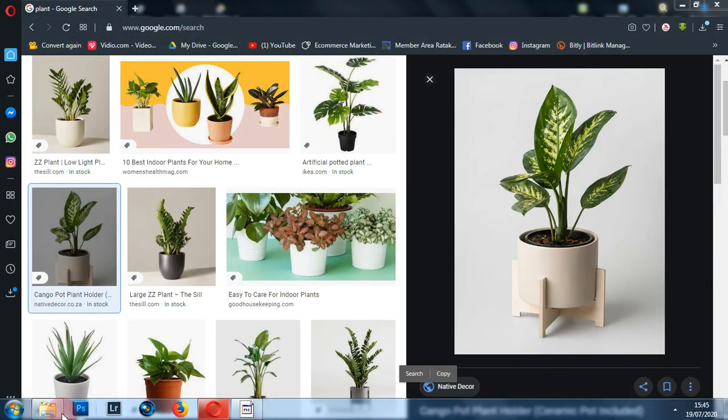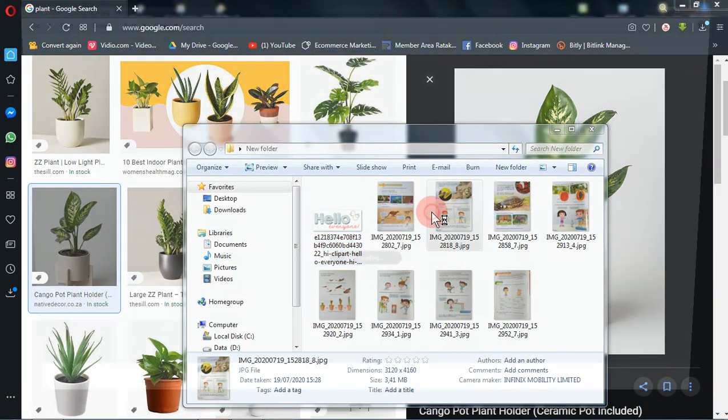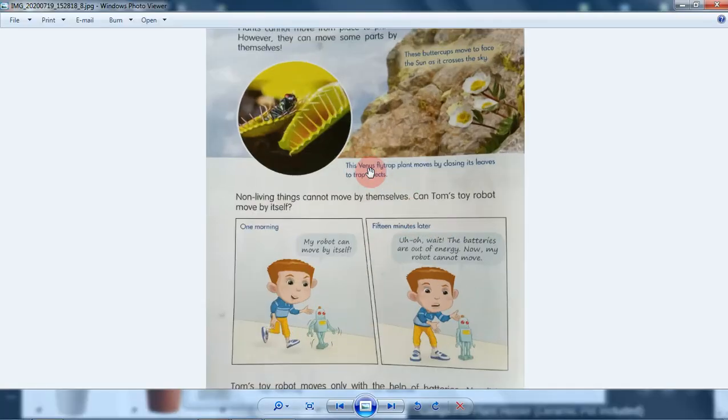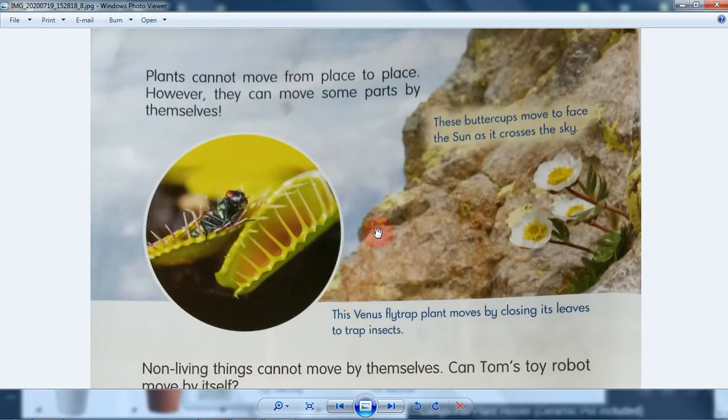Wait a minute, there's no picture in here. Is that here? Yes. As I said before, a plant cannot move from place to place. Animals can, but plants cannot. They can move some parts by themselves, but very little.